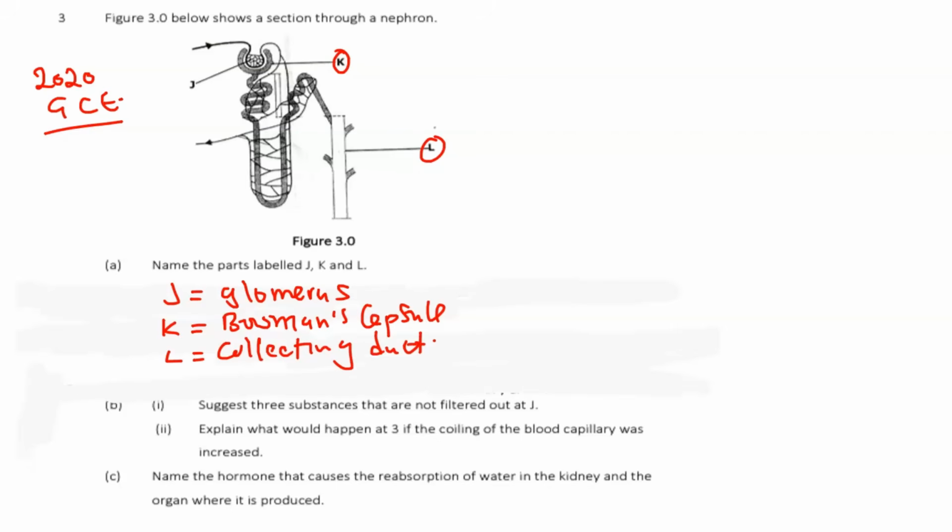Suggest the three substances that are not filtered out at J. So at J, where is J? Here. Which are those three substances that are not filtered out? You can see some of these questions were just repeating the same things. So what did we say? Red blood cells. You can put white blood cells.